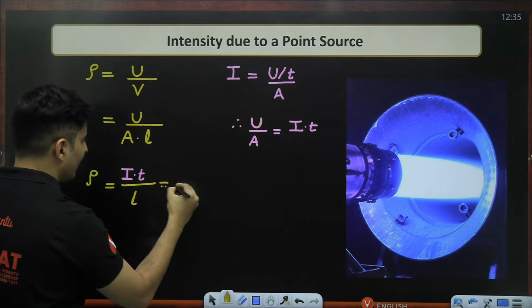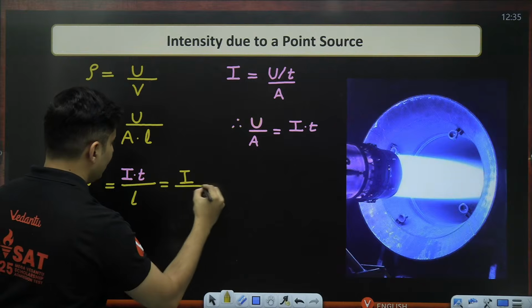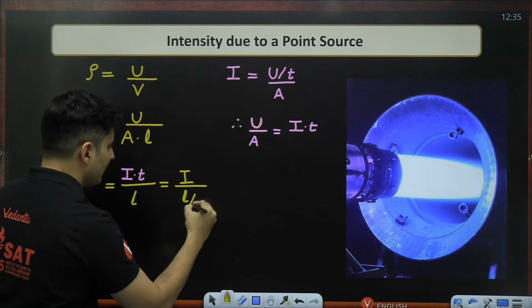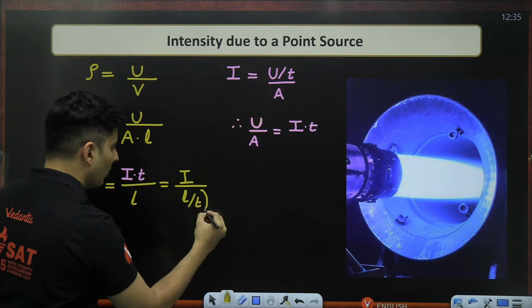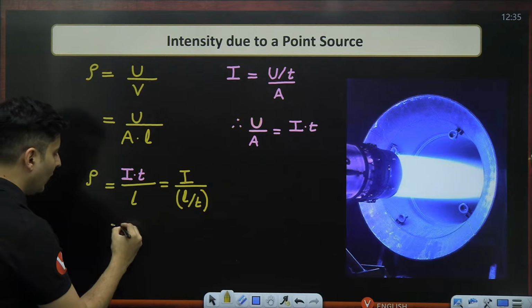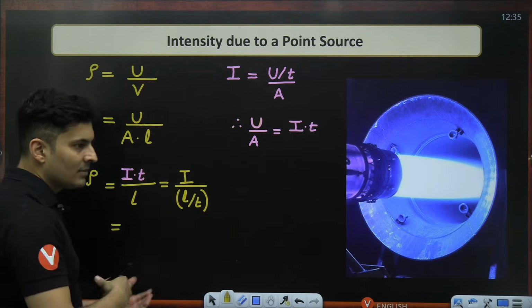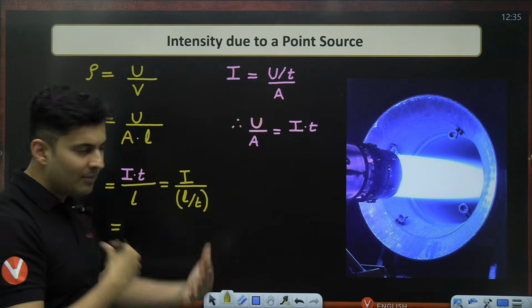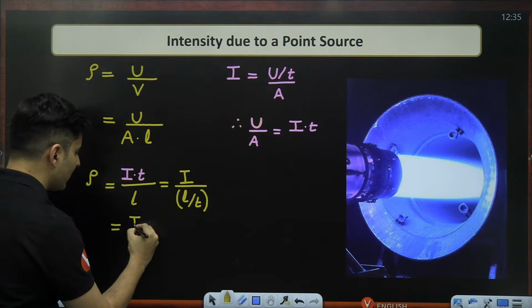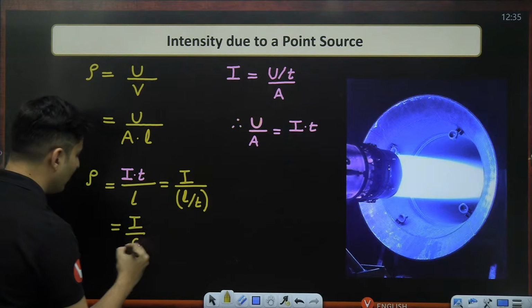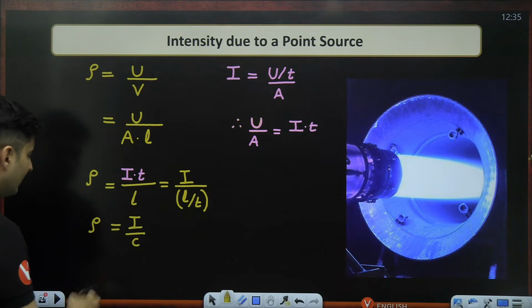Now I have an idea over here. I'll write intensity as it is, this length as it is, and this time I will take it below deliberately. Why did I do it? Length per unit time, the length that I'm traveling in that time interval, is the speed of light actually. So it will become intensity by speed of light, that is energy density.